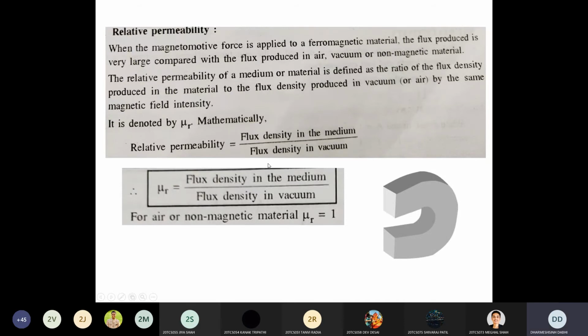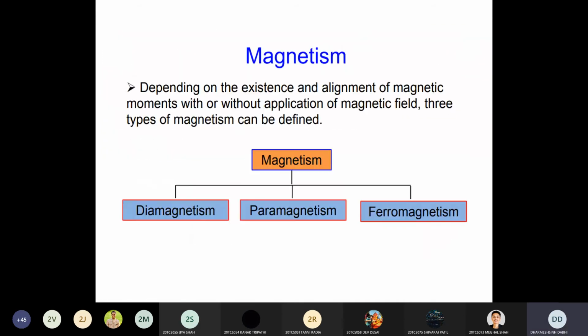Now the next point is the classification of magnetic materials. So how is it classified? Depending upon the existence and alignment of the magnetic moment. Based on how much magnetic moment is present in the material, you can classify the magnetization of any material.